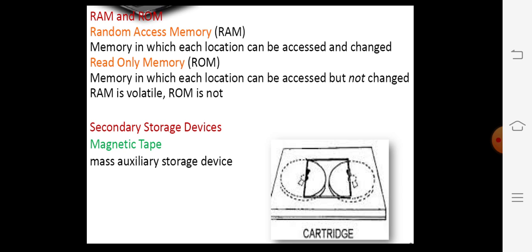Then read-only memory is a location which cannot be changed by the user, but by the system, by the microprocessor, it can be accessed, though the change cannot occur in the read-only memory. Then the secondary storage device, that is magnetic tape, a mass auxiliary storage device, is used only for storing, not for processing.